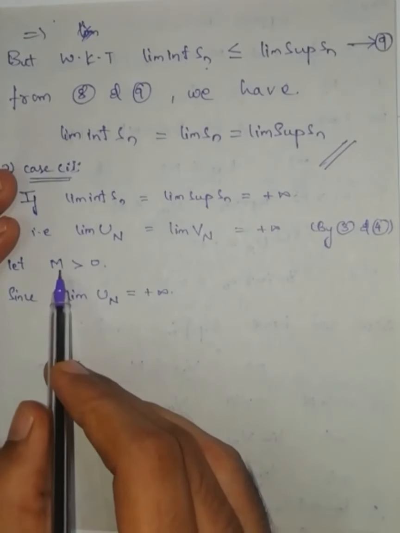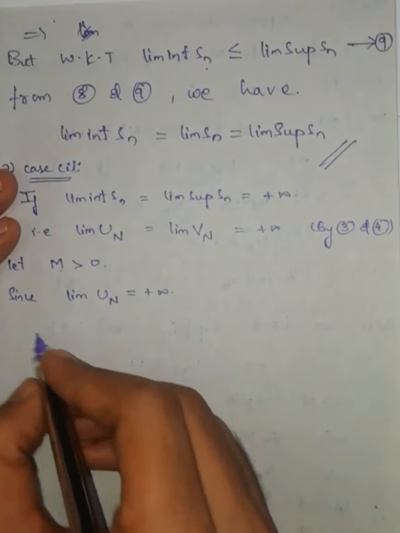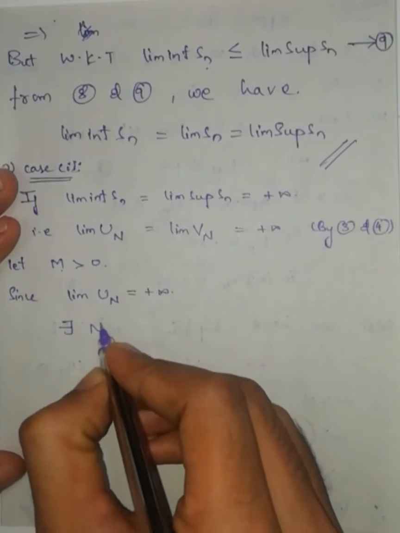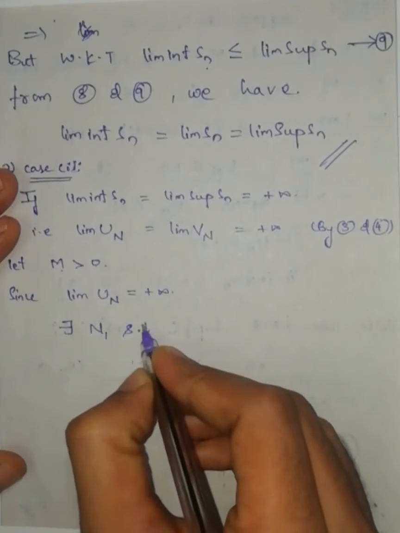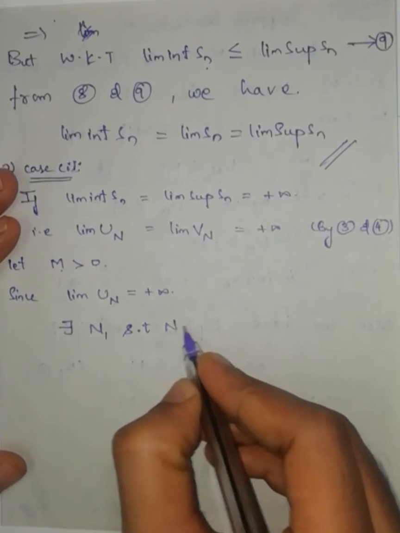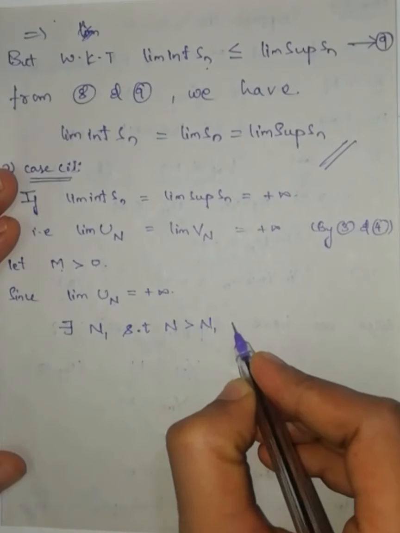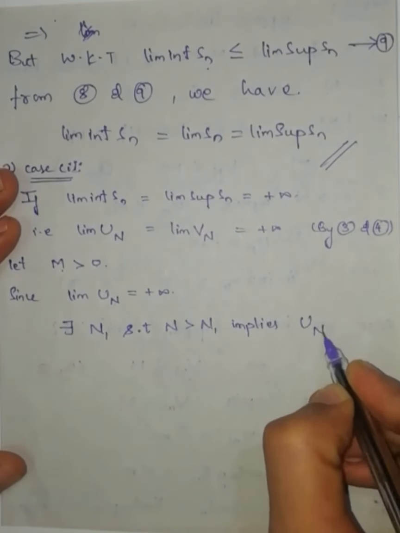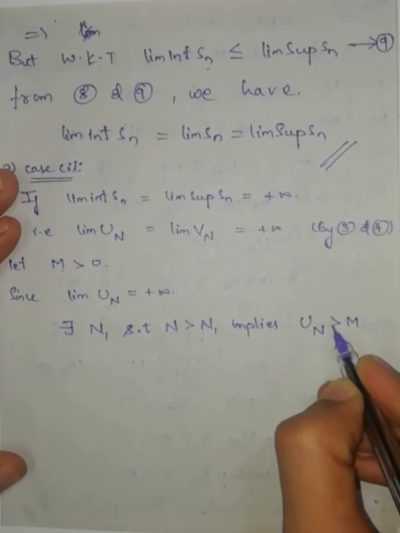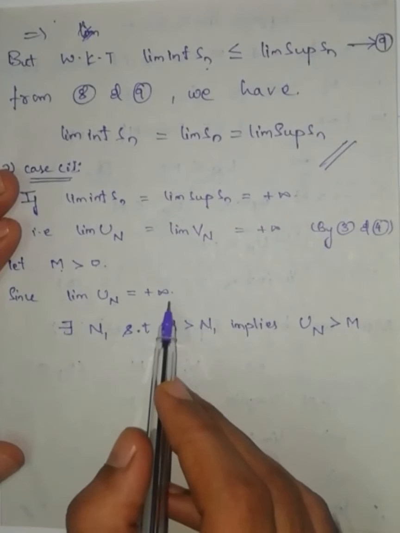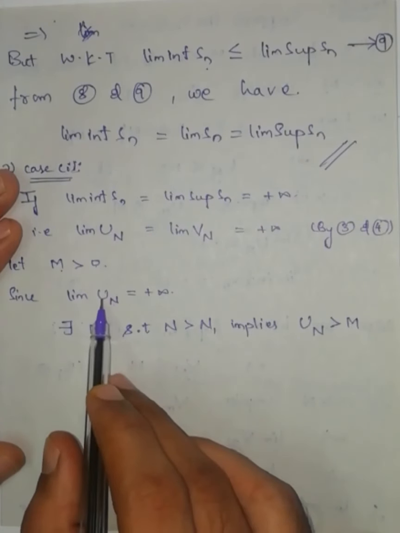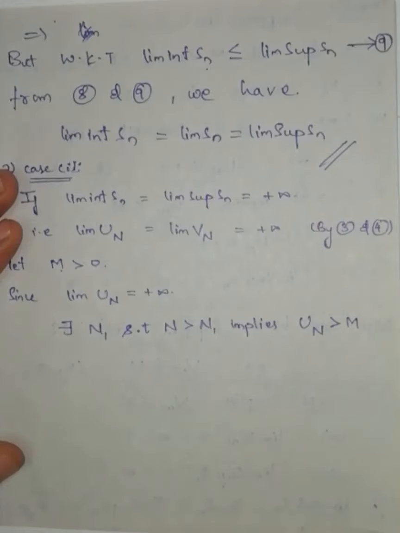That is, for each capital M greater than 0 there exists capital N1 such that capital N greater than capital N1 implies un is greater than capital M. Just go through the definition of diverges to infinity. Limit of Sn is equal to plus infinity; in place of Sn we have u capital N.